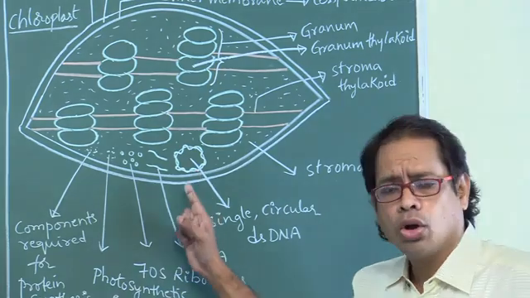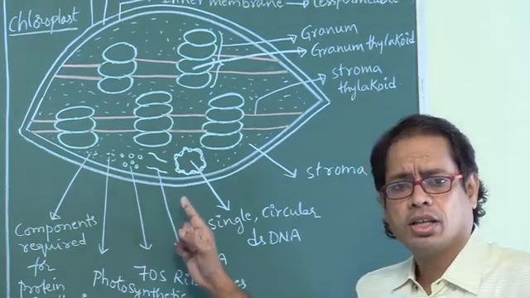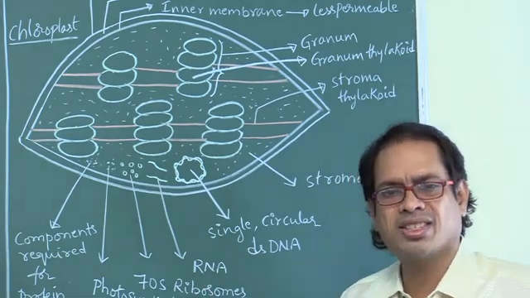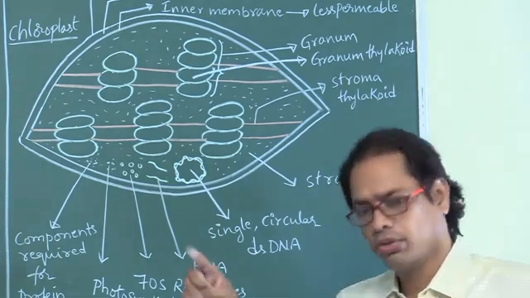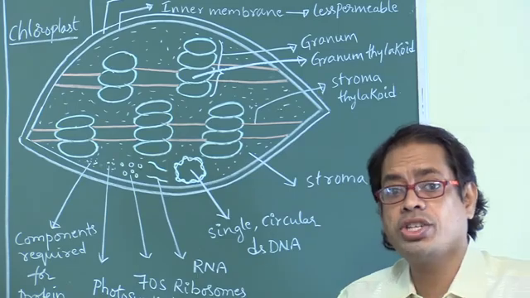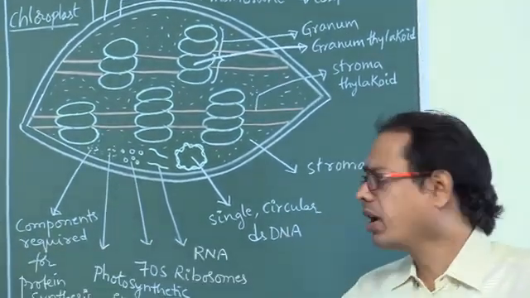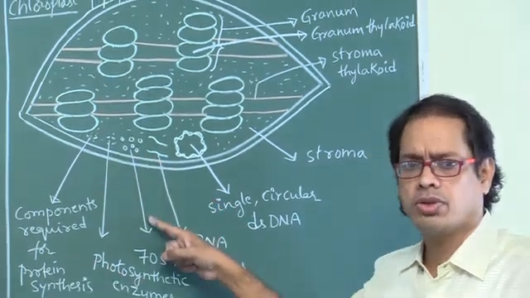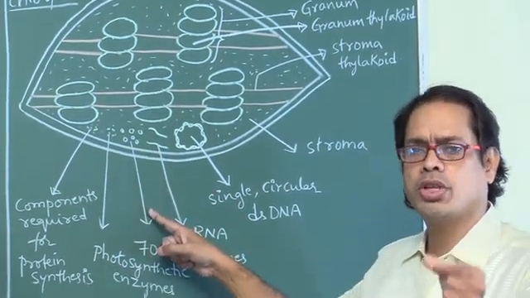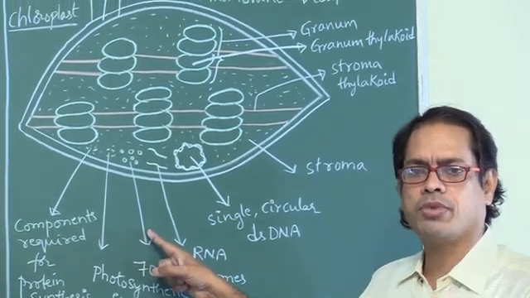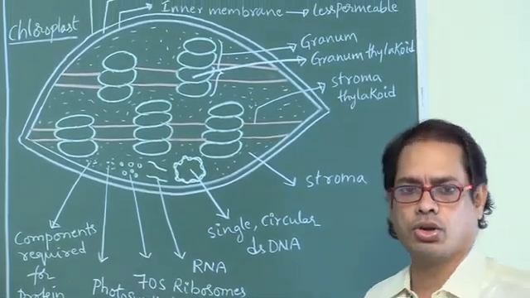Chloroplast is useful for photosynthesis. True. Useful for synthesis of carbohydrate. True. Chloroplast is associated with protein synthesis. True. Why? Because it contains ribosomes. Whenever ribosomes are present, it performs protein synthesis also.